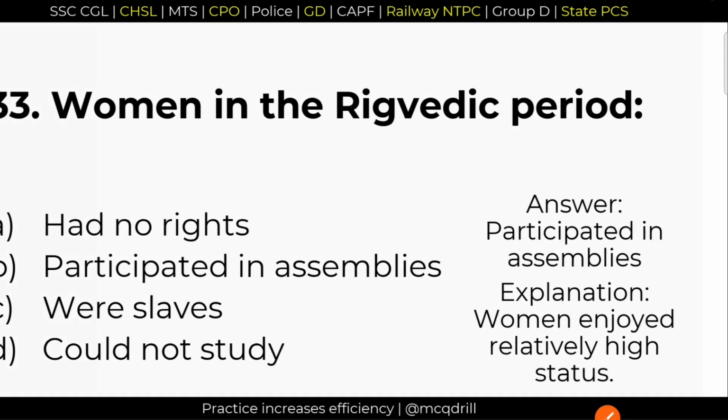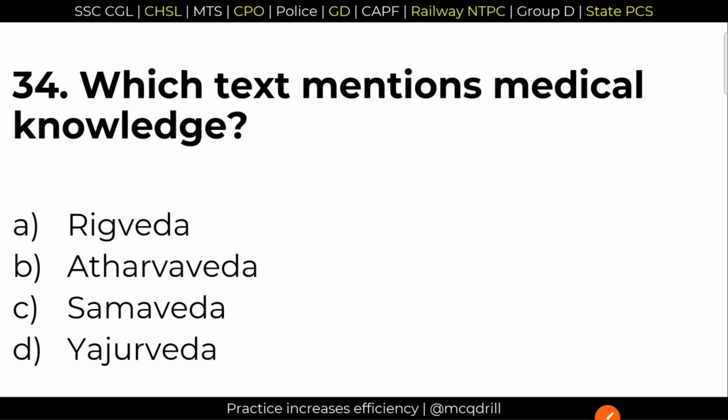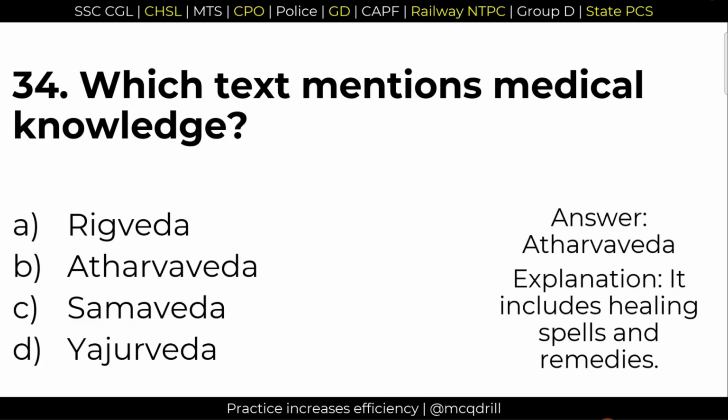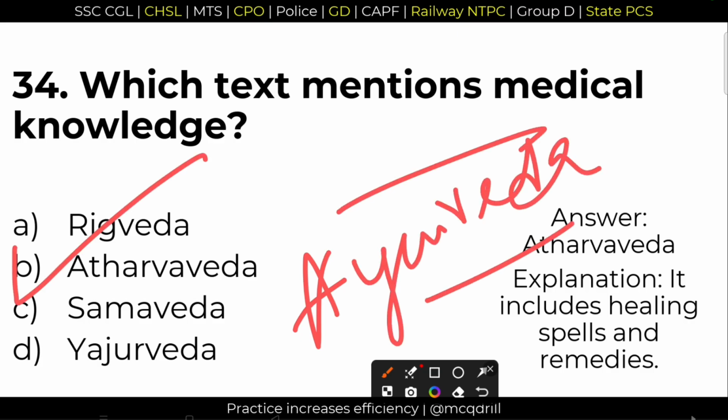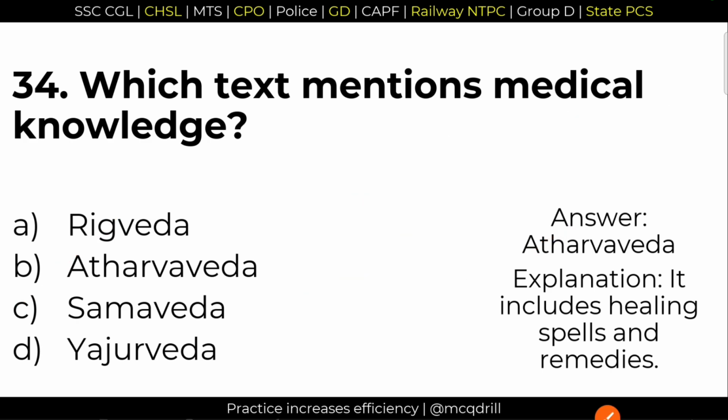Next question 34. Which text mentions medical knowledge? Anything that is related to medical science, always go with Atharvaveda. Option B is the right answer. Ayurveda is associated with this Atharvaveda. Okay. Anything that is related to medical terminology or medical knowledge, that is the Atharvaveda.